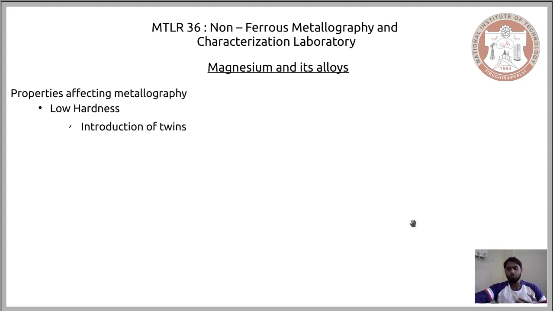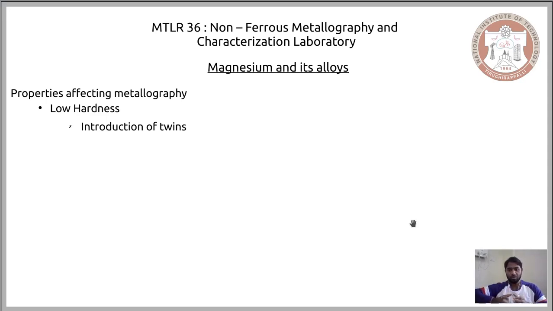Now, when you want to consider the properties that affect the metallographic techniques that we undertake for magnesium, one of the critical properties that affects the metallographic technique is the low hardness. However, low hardness is not something new to us, because we also saw low hardness in lead and some other soft non-ferrous materials. But magnesium is quite unique because if you see the crystal structure of magnesium, it is not a cubic based one, but rather it's HCP. It's a hexagonal close packed crystal structure.